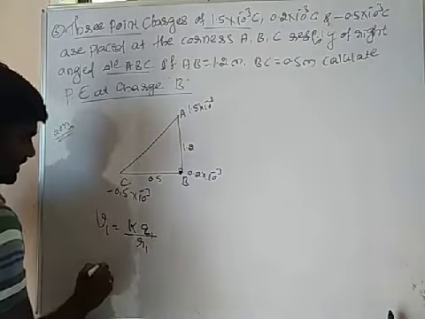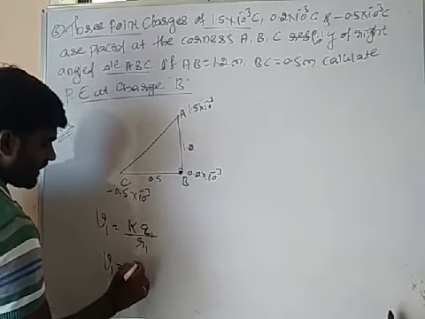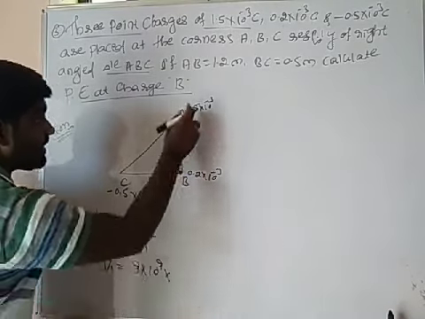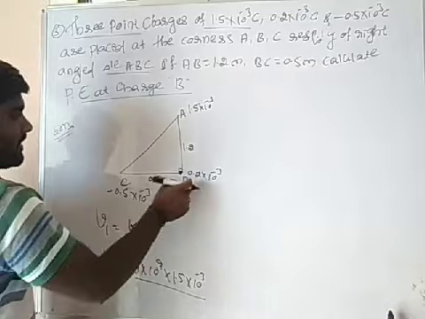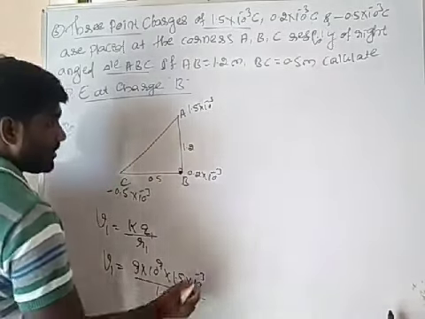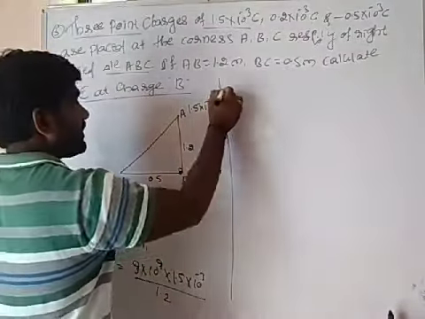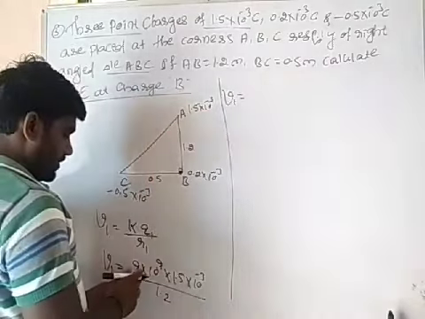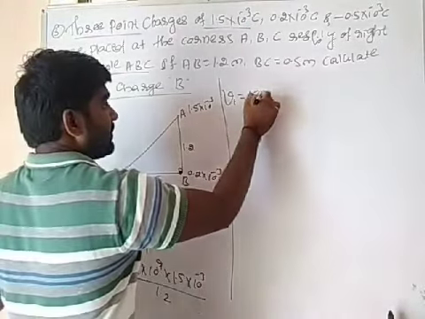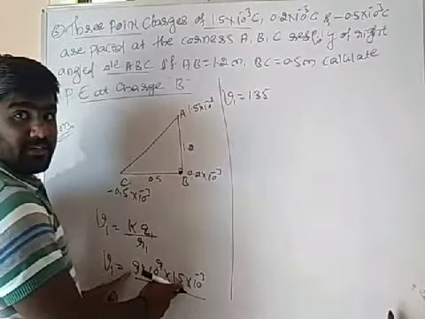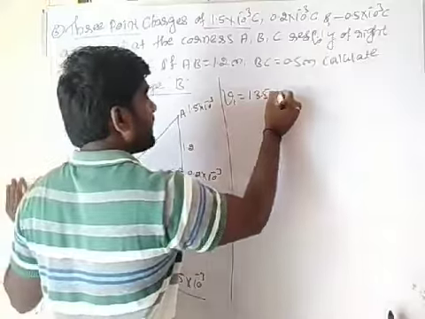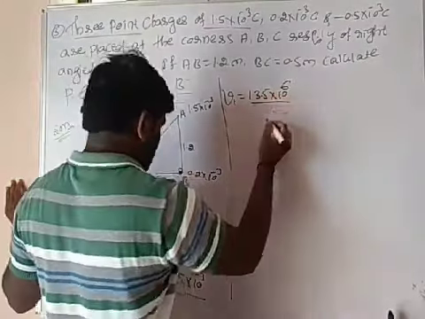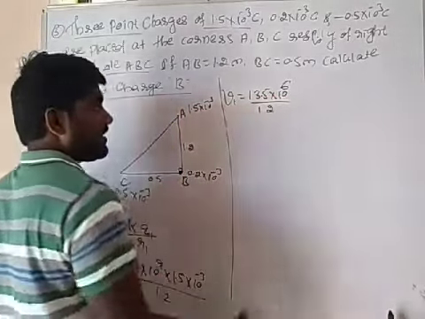V1 I am calculating. So this V1 is equal to 9 into 10 to the power 9 into 1.5 into 10 to the power minus 3 divided by R1. This distance will be 1.2. So this V1 is equal to 135, 15 into 9 will be 135, point after one digit, into 10 to the power 6 whole divided by 1.2.